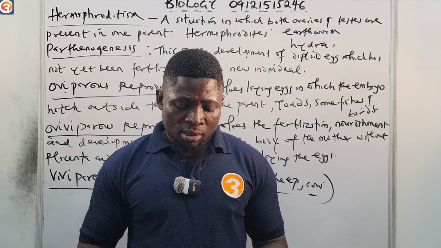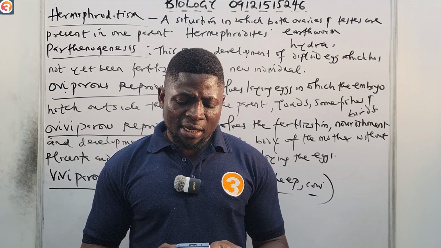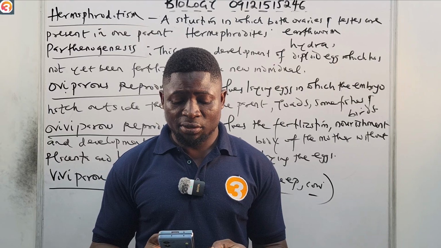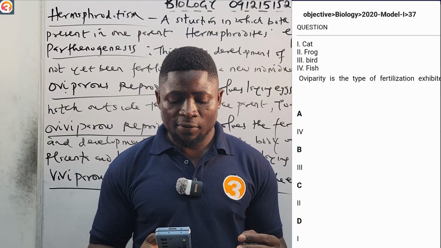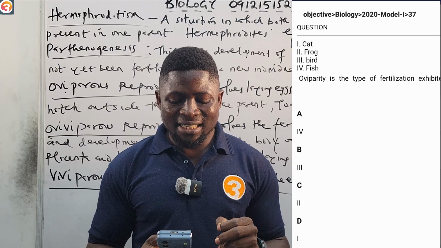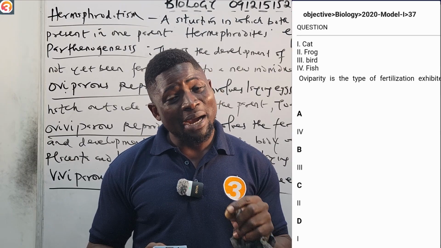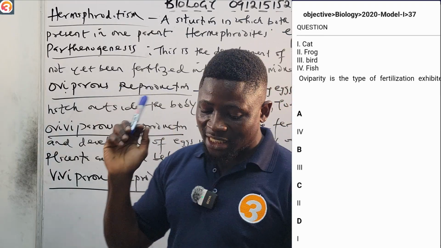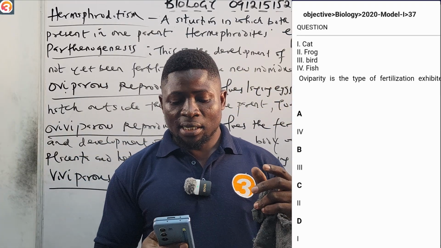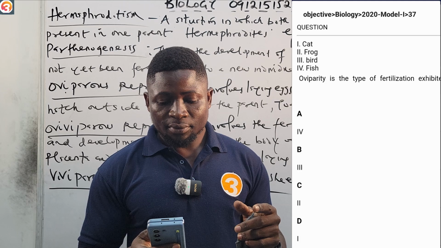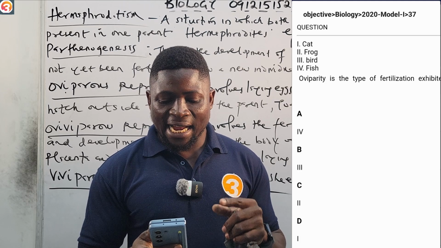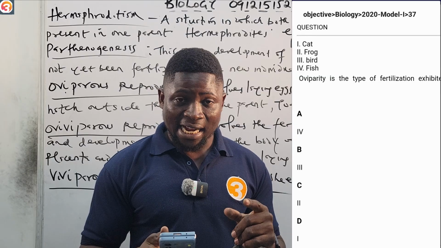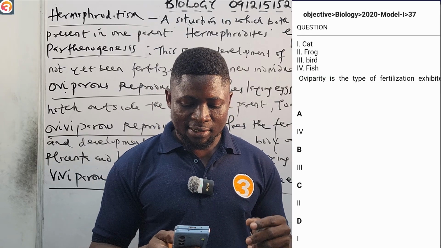Now we're given a 2020 question number 37 from the app. You answer the question. They say cat, frog, bird, fish. Oviparity is the type of fertilization exhibited by what? A says IV, is it fish? B says I, is it bird? C says I, is it frog? D says I, is it cat? So tell me the correct answer in the comment section.